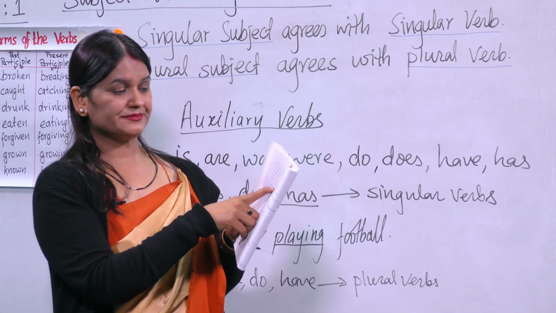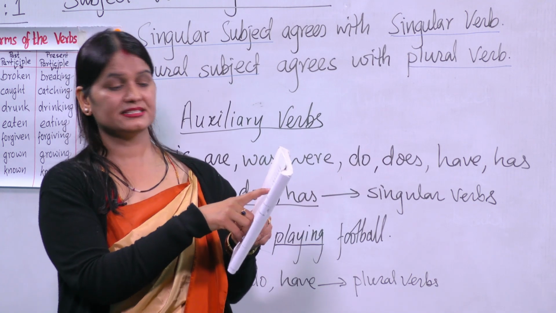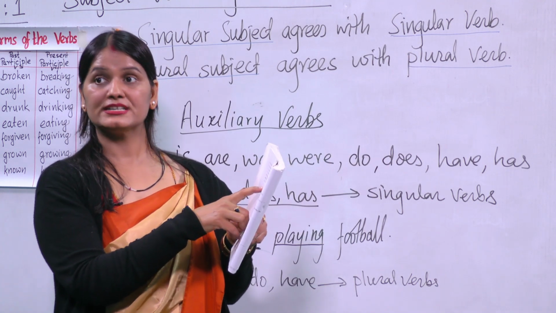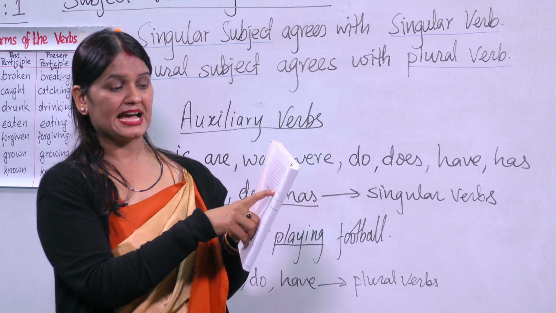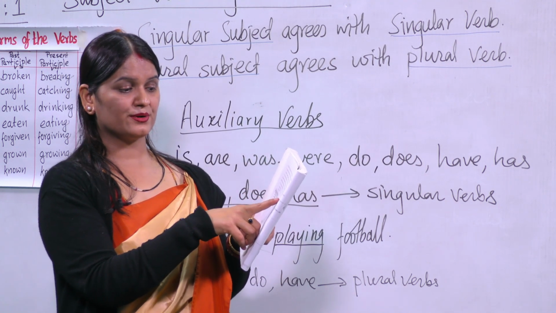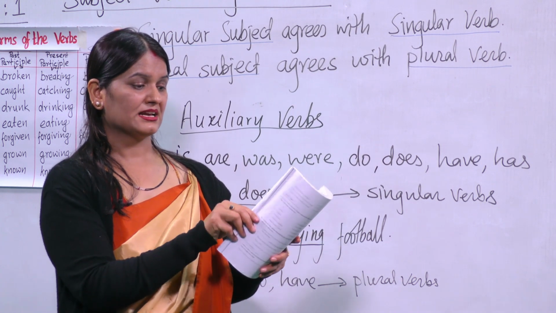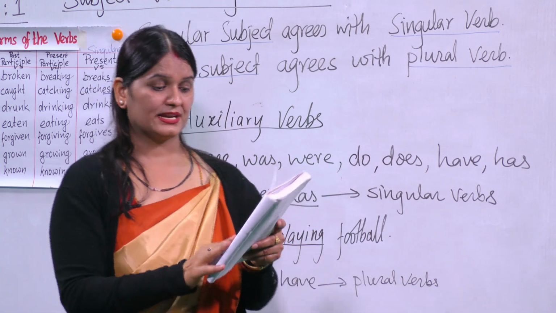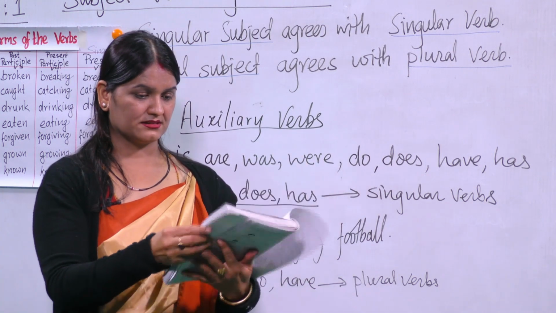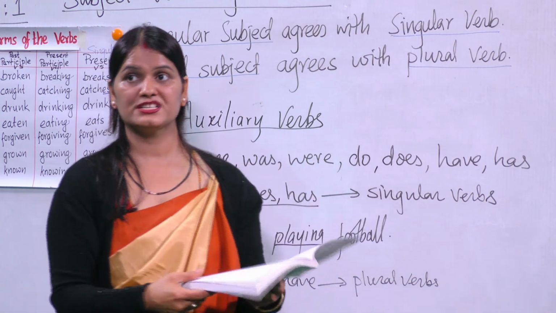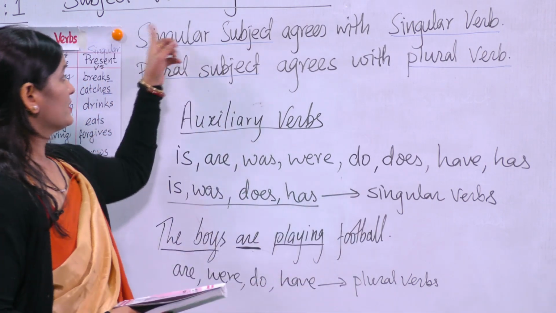Now, measles. Measles is a disease, so this is singular and we have to use has here. Measles has broken out, so the government is concerned. Like this way we will do the exercise from this grammar part, subject verb agreement. I hope you understood.